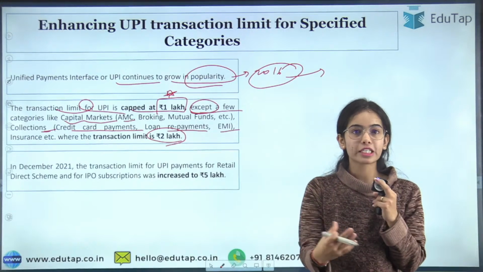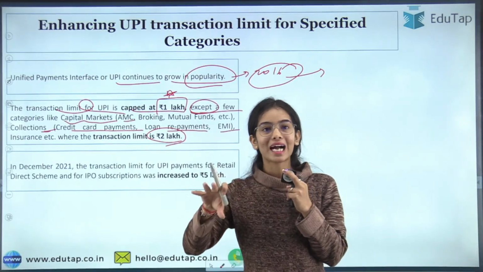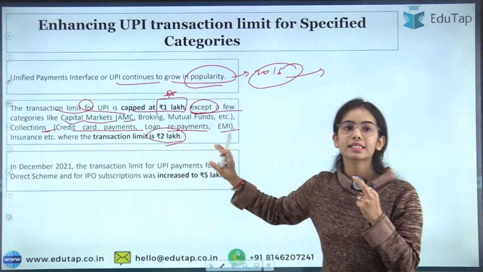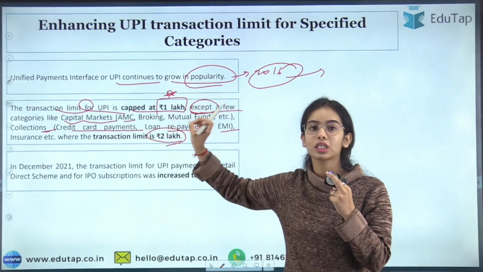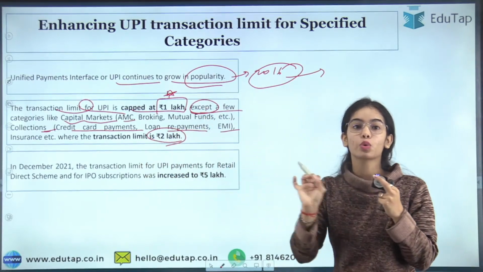So for the normal transactions that you are doing to a merchant, or to your family, the limit is 1 lakh. 2 lakh is the limit for capital markets, for collections, for insurance and such. For these, the transaction limit is 2 lakh. Okay.